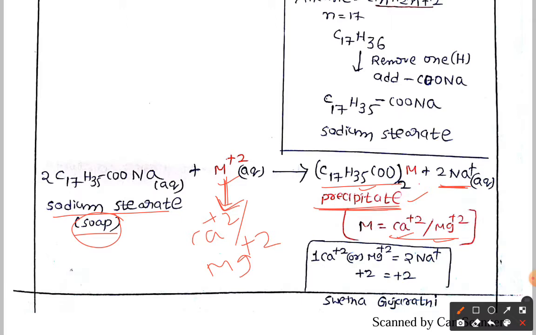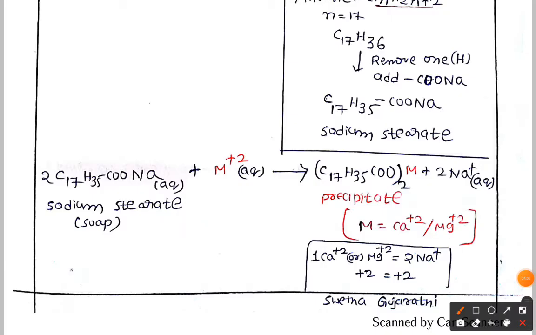Why? Because if it undergoes ionization, for the sake of understanding, we get C17H35COO minus and Na plus. As you know very well, sodium has only one positive charge.